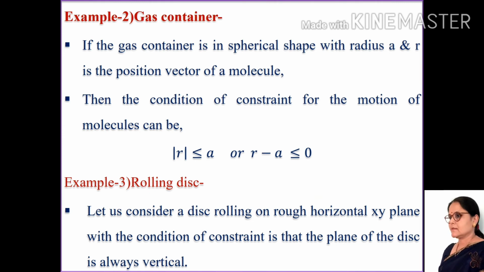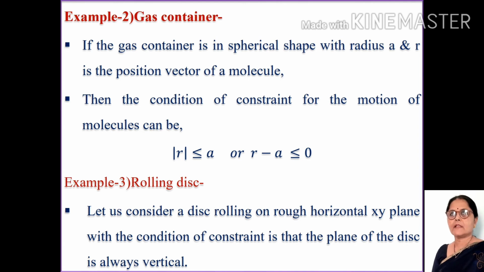Second example is gas container. If the gas container is in spherical shape with the radius a and r is the position vector of a molecule, then the constraint motion can be written |r| is less than or equal to a, or r minus a is less than or equal to 0. Another example is rolling disc. In rolling disc, the condition of the constraint is that the plane of the disc is always vertical.